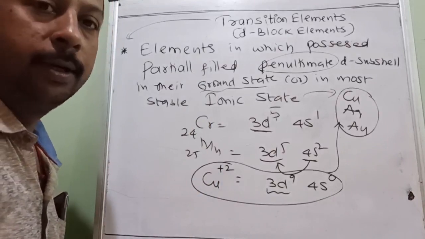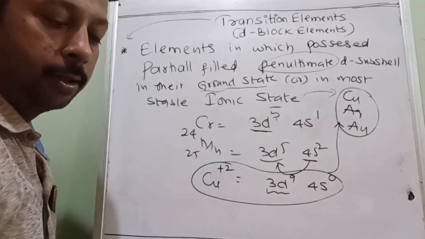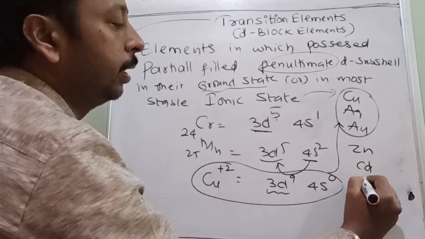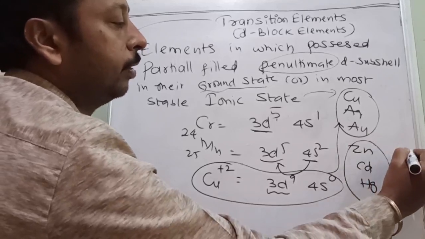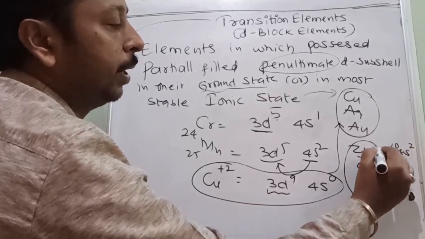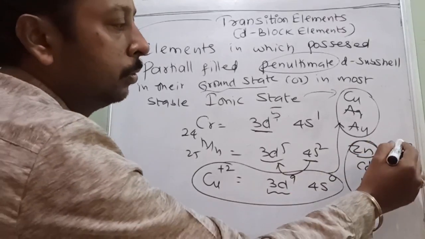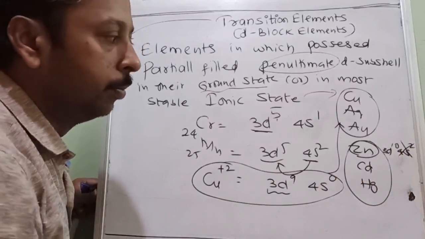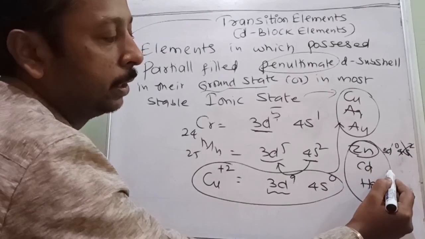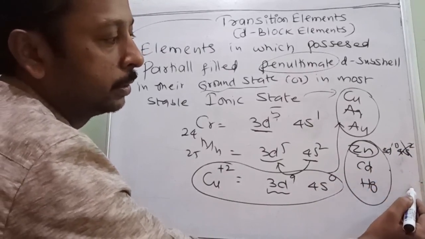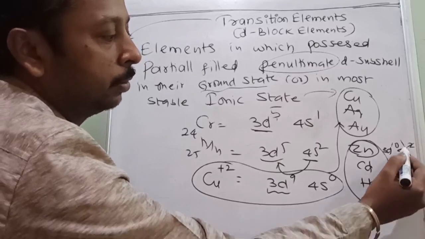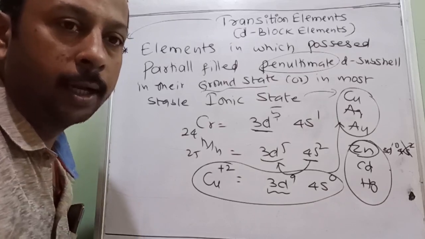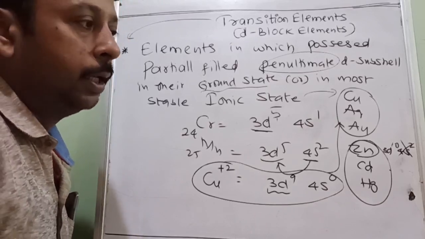And there are 3 more elements which do not follow the criteria at all. What are those 3 elements? Anybody know? Okay, very good. Zinc, cadmium and mercury. This has 4s2 3d10. So the maximum oxidation state is how much? +2. So if 2 electrons are also removed, a partially filled D subshell is not yet available. Same way here, 5s2 4d10 and 6s2 5d10. So in the +2 oxidation state also, they do not have a partially filled D subshell.